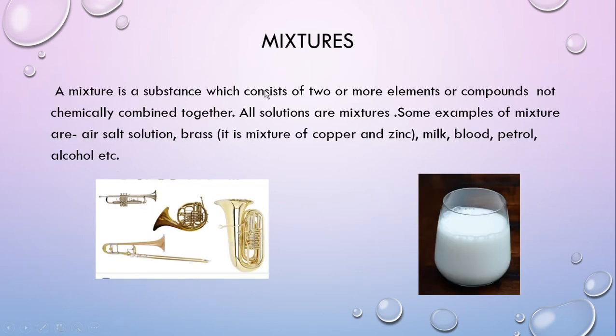Mixture. A mixture is a substance which consists of two or more elements or compounds not chemically combined together. All solutions are mixtures. Some examples of mixtures are salt solution, air, brass. Brass is a mixture but it is not a solution, it is solid in nature. Brass is formed by the mixture of copper and zinc. Milk, blood, petrol, etc. are other examples of mixtures.